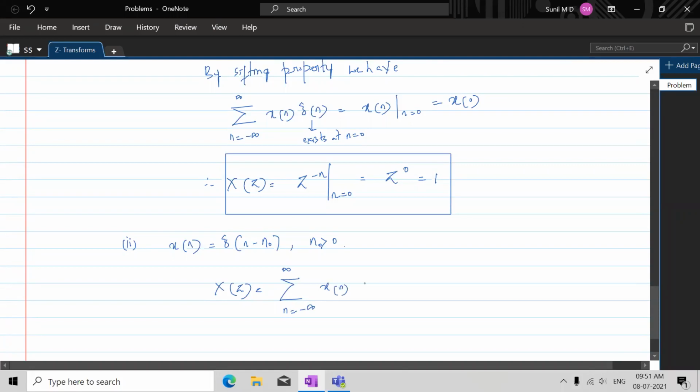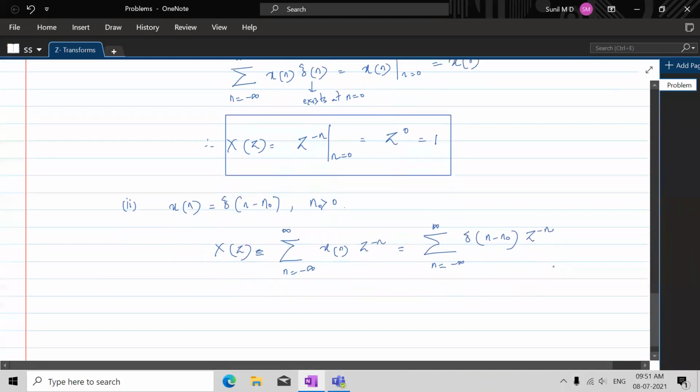X of n z to the power minus n. Again you have n ranging from minus infinity to infinity. Let's substitute delta of n minus n naught into z to the power minus n.